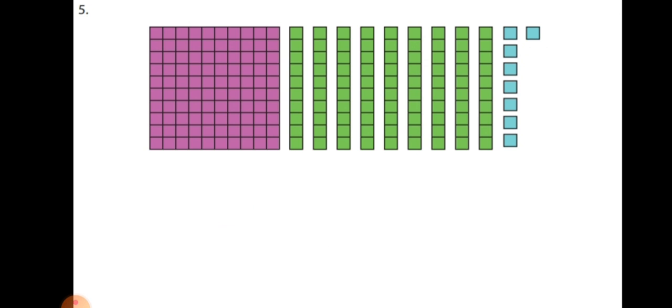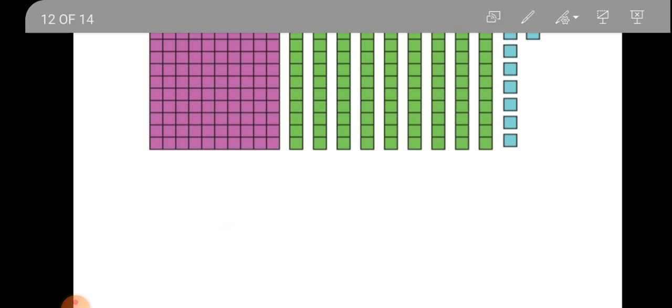Last example. Here are given also boxes of 100, columns of tens, and some loose boxes. So count these and write the numbers by place.